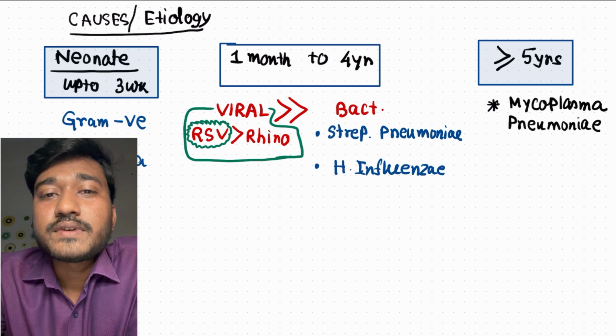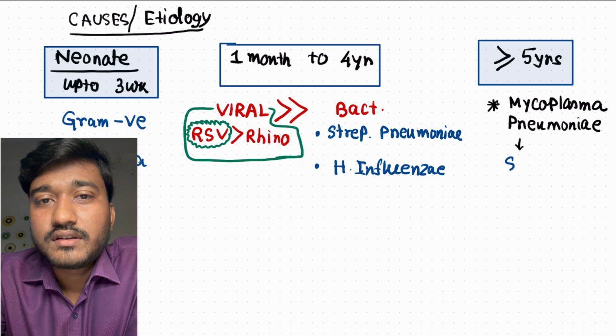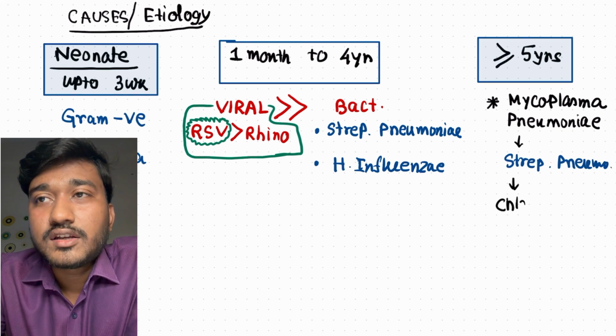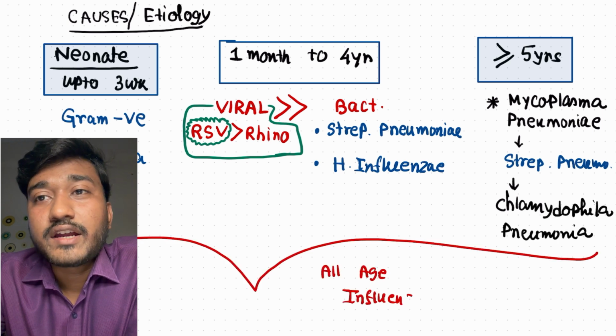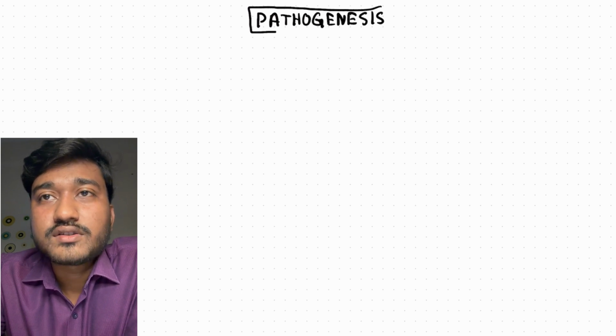More than 5 years of age, it is Mycoplasma pneumoniae, an atypical organism. They cause interstitial pneumonia, atypical pneumonia. Secondly, we can have Streptococcus pneumoniae, maybe Chlamydia pneumoniae. But remember, in all age groups, we can have virus, that is influenza virus can cause pneumonia.